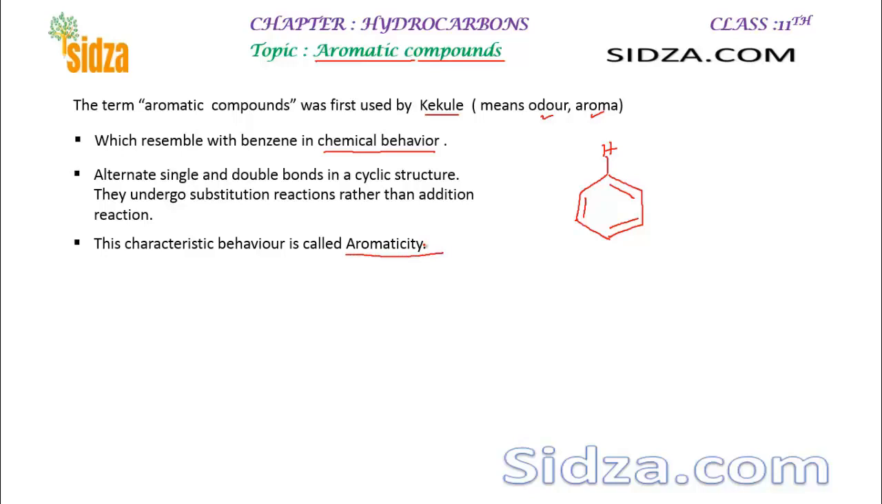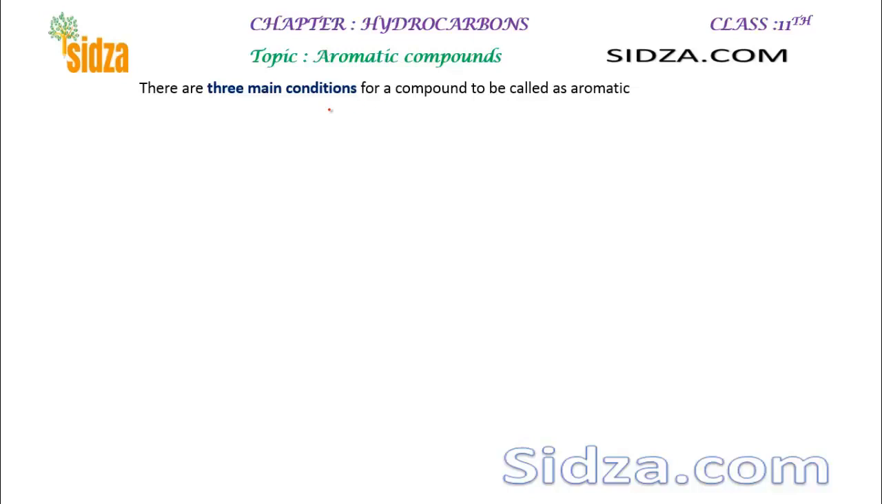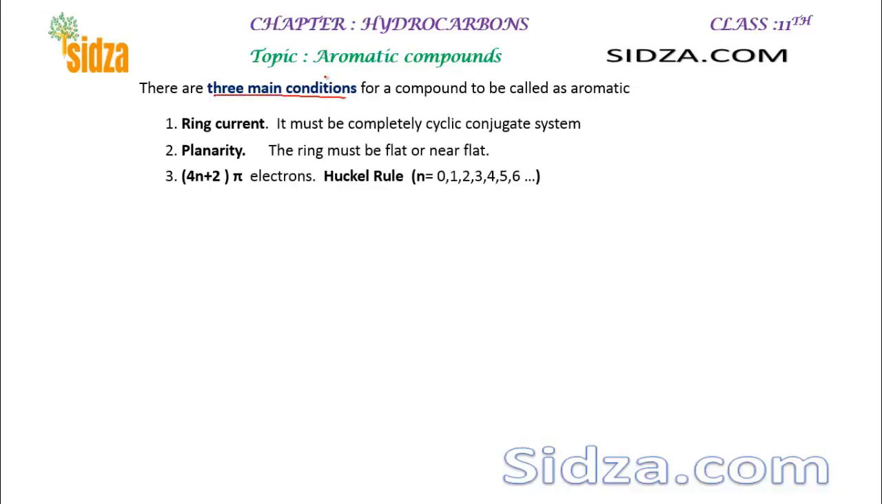Now, what are the compounds which are aromatic? What is the condition for a compound to be called aromatic? Actually, there are three main conditions. Number one is that it should contain a conjugate system. The molecule must be cyclic and conjugate, like benzene. Benzene is cyclic and it is a conjugate system, double, single, double, that's called a conjugate system.